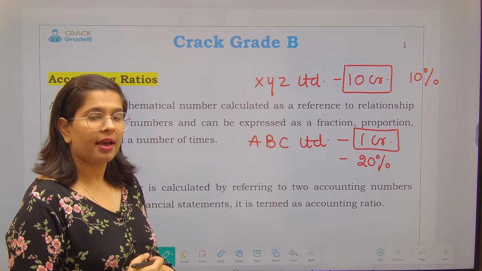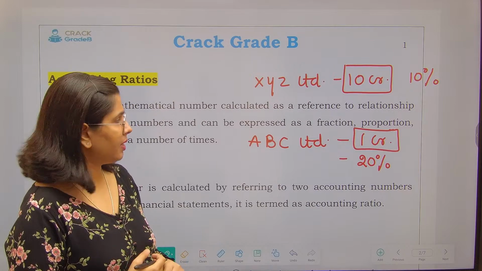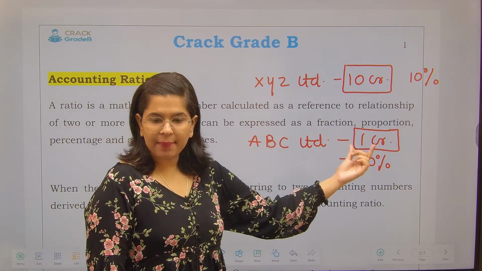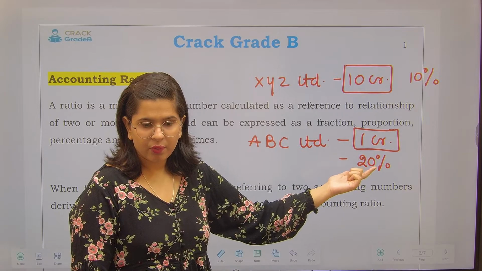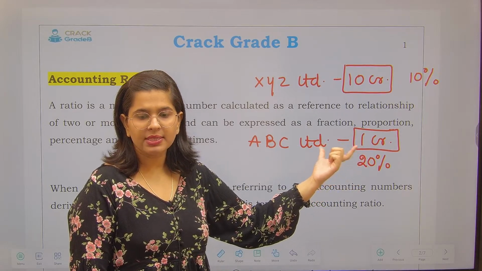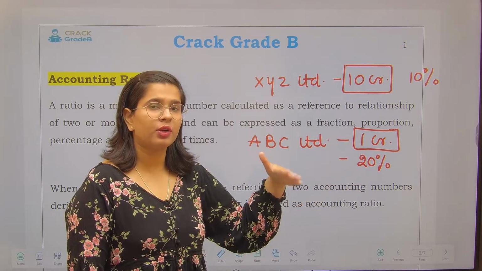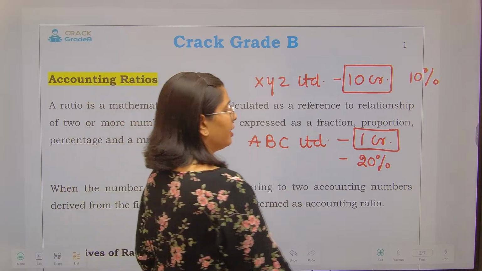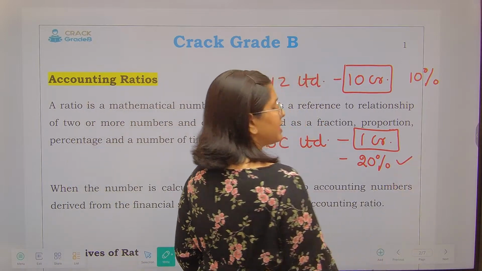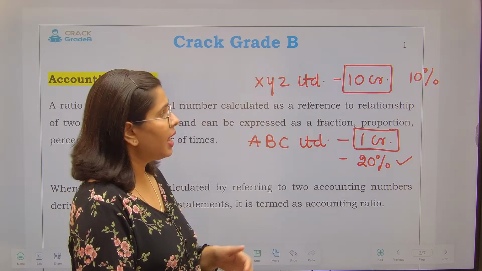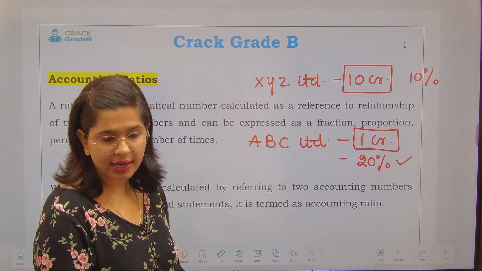In my opinion, although this company is earning a lesser amount of profit right now, going forward it will earn a good amount because its net profit ratio is very good compared to XYZ Limited.